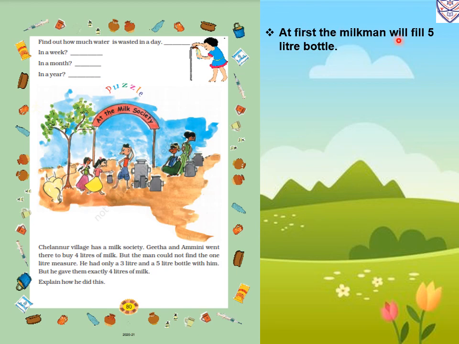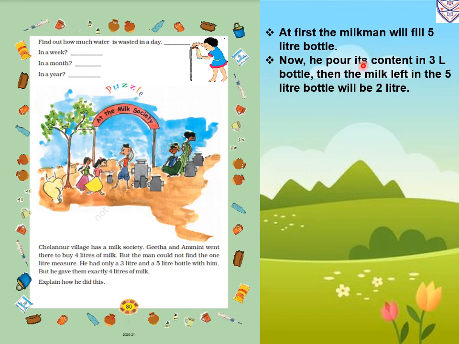At first the milkman will fill the 5 liter bottle. Then he will pour its content into the 3 liter bottle. So he will pour 3 liters of milk into the 3 liter measurement cup. Then how much milk will be left in the 5 liter bottle after he pours 3 liters into the 3 liter cup? That is 5 minus 3, that is 2 liters of milk will be left in the 5 liter cup.